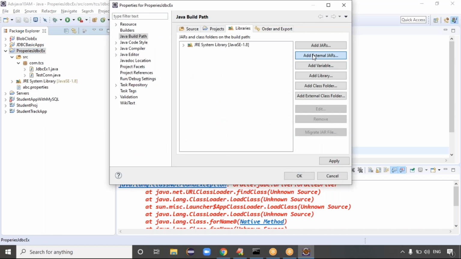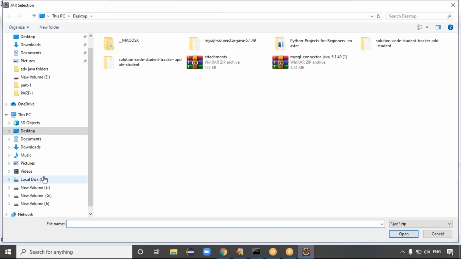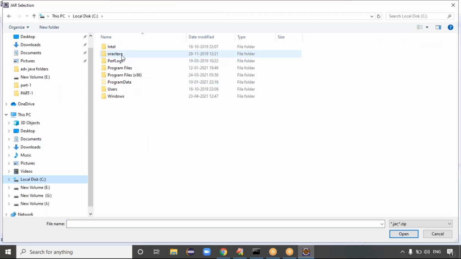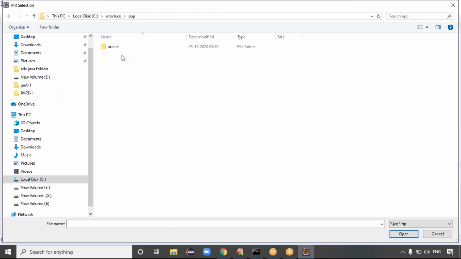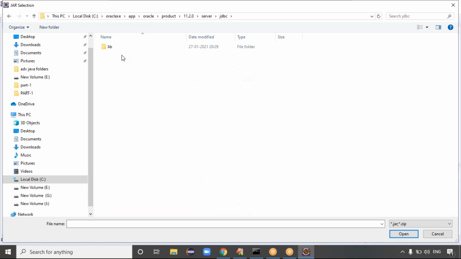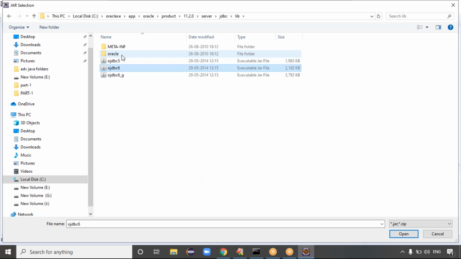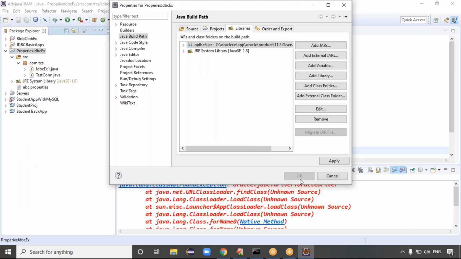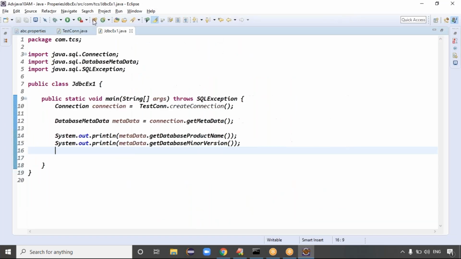Go to the jar location and select the jar: Local Disk C, Oracle XE, app, oracle, product, 11.2.0, server, jdbc, lib folder, where we have the ojdbc6 jar file. Select this jar file and click OK. After clicking OK, run this code and we will get the output.